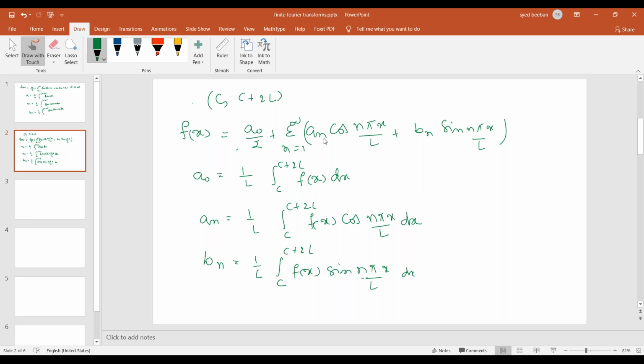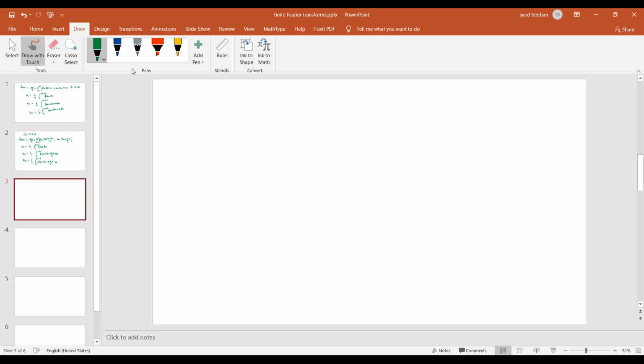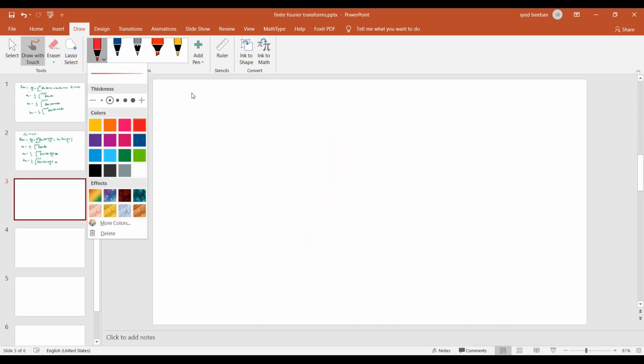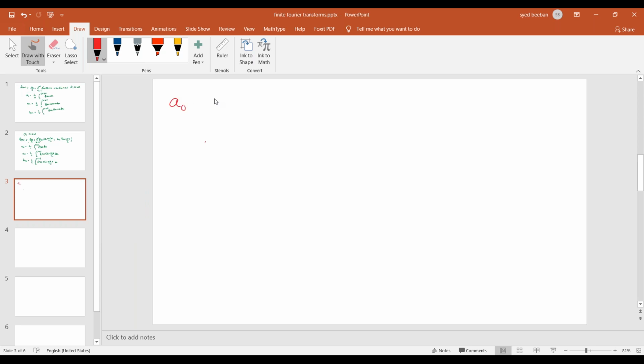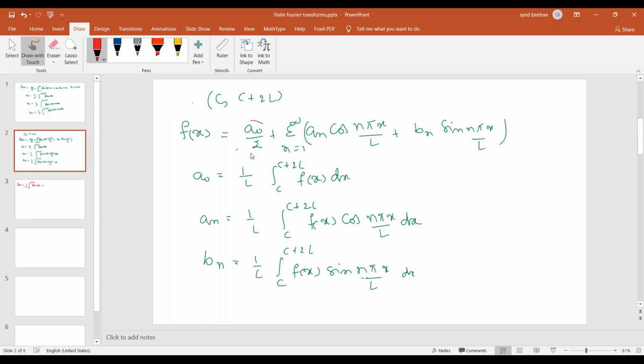Now if I replace what exactly a0, an and bn are, it may be visualized like this. f of x is equal to a0 by 2, which means 1 by l by 2, integral c to c plus 2l f of x dx. Here I completed a0 by 2.